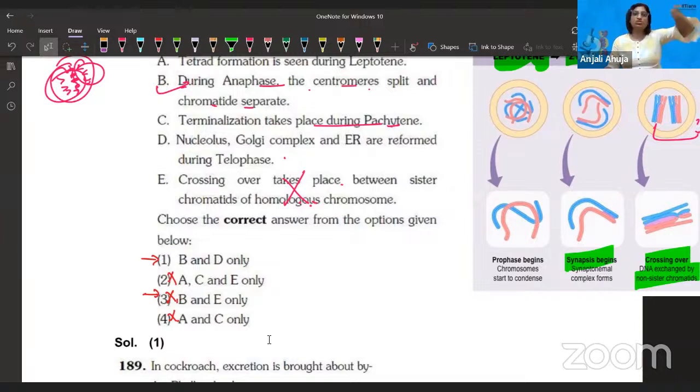And trust me, in the past also we have solved so many match the column, correct-incorrect type questions, and it helped, right? So yeah, B and D only, because it is true that during telophase these organelles will be reformed, because in prophase 1 everything disintegrates, everything disappears, all the organelles are dissolved into the cytoplasm, and then in telophase they reappear because now cytokinesis has to happen. So yeah, B and D only are correct.